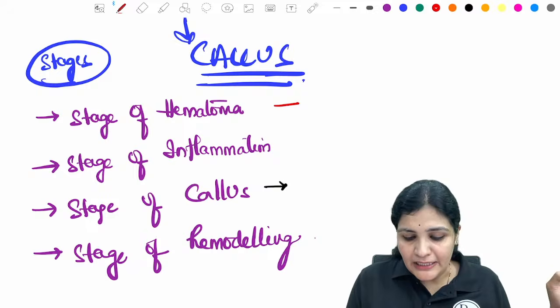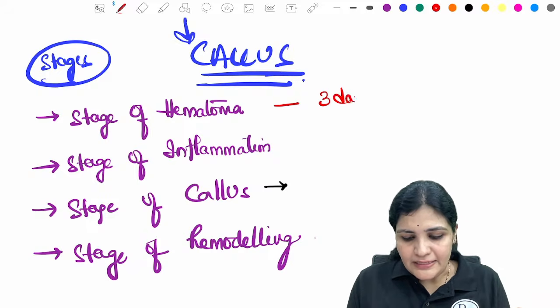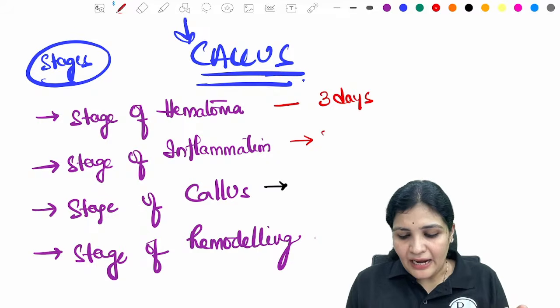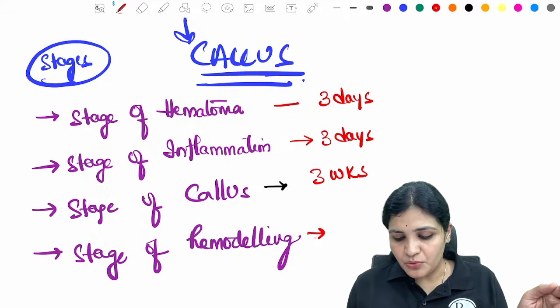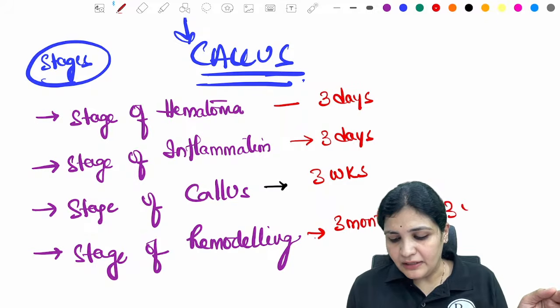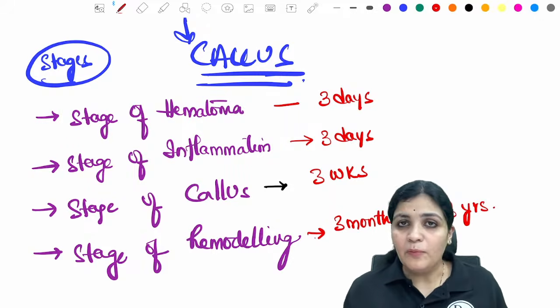Initially, from the time of the injury through 3 days, it is hematoma. And from 3 days to 3 weeks, it is callus. And from 3 weeks to 3 months and up to 3 years, the bone will remodel.